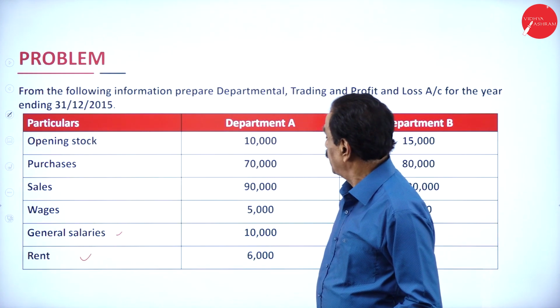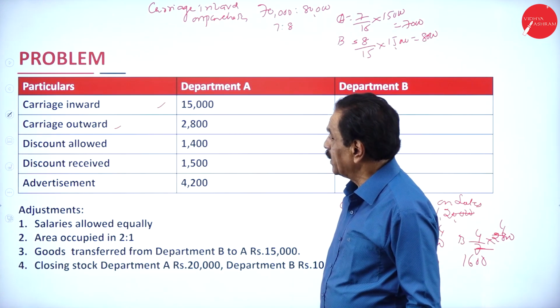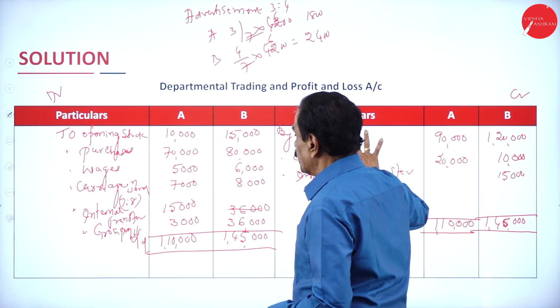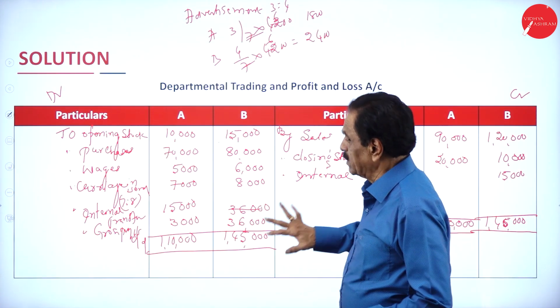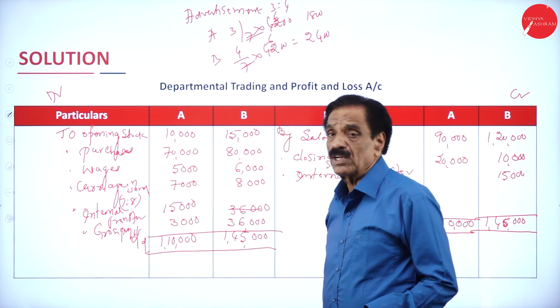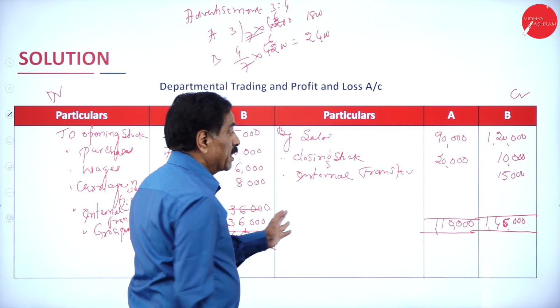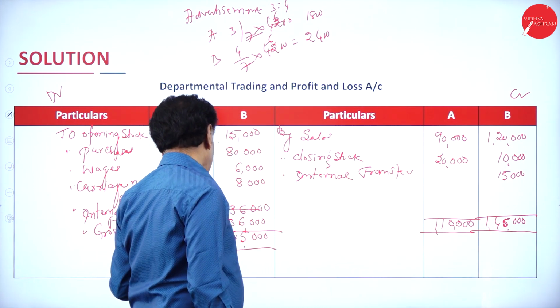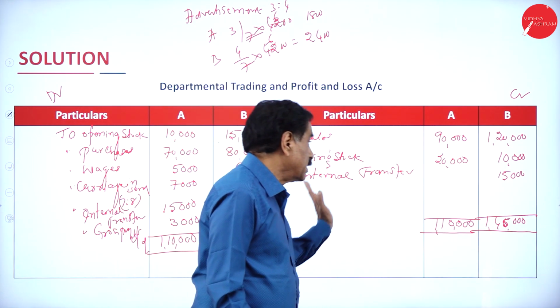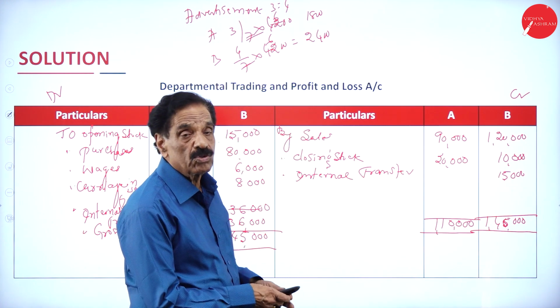Careful. So they have given the problem. They have given the opening stock, the purchases, carriage inward on purchases. Then there is an internal transfer, credit to B department, debit to A department. Sales is given, closing stock is there, there is no stock destruction.